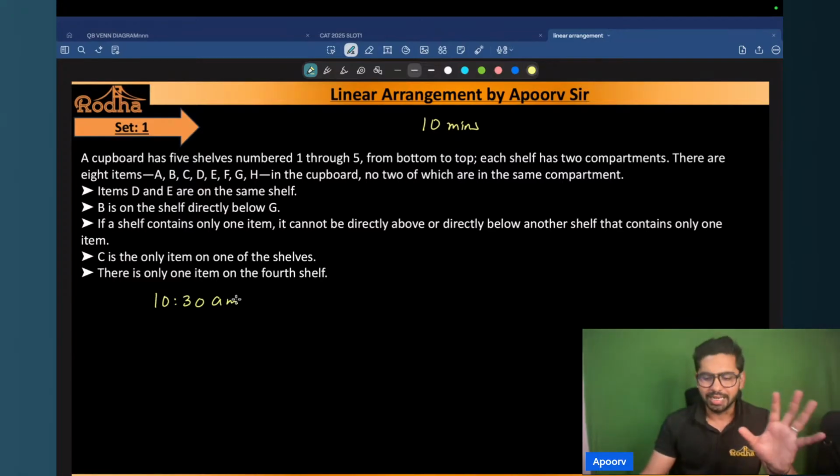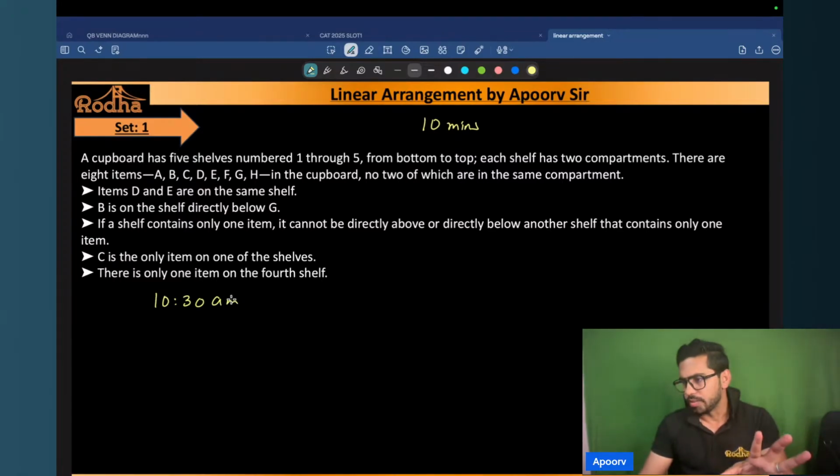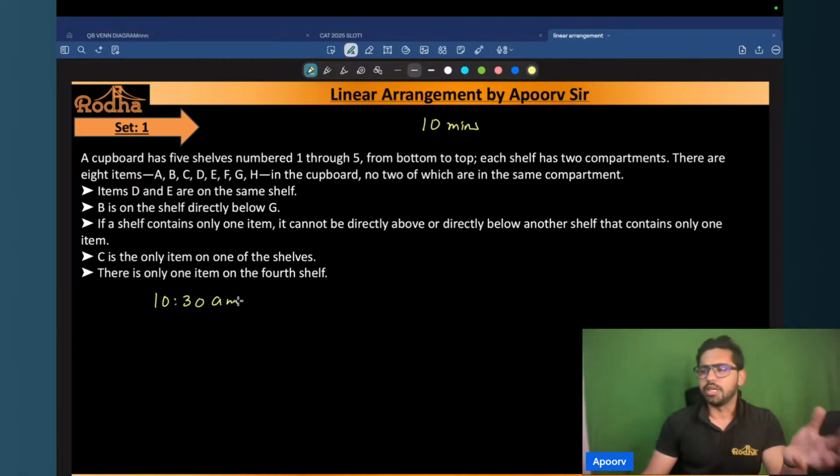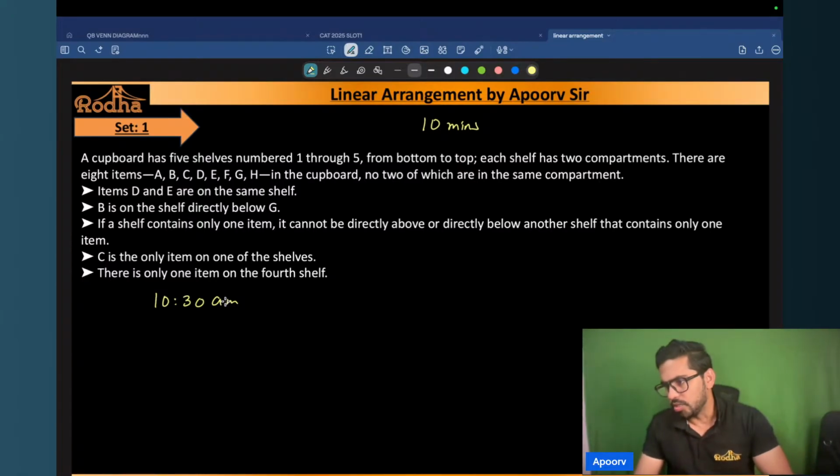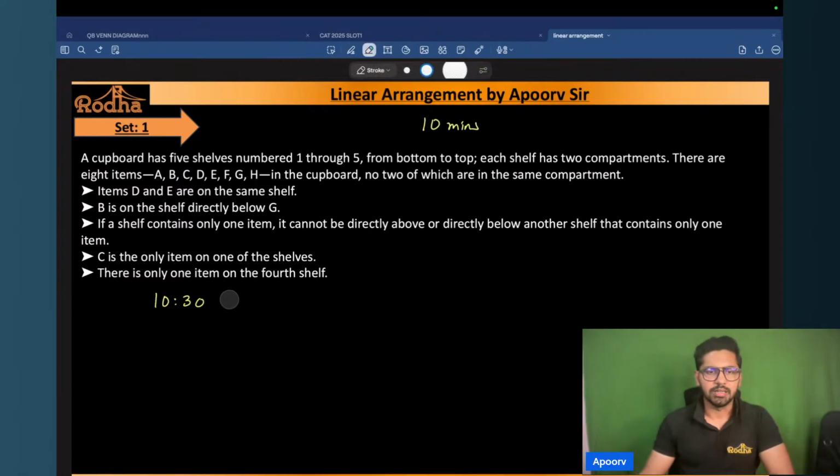The slot is ideally between 10:15 to 2 p.m. So if that slot suits you well, then definitely you can join the batch, right? And also remember that there are recordings as well available. So if you're someone who wants to stick to the recordings, you can do that as well, right? I hope Anshuman, if there are any queries, then other than that, please ask me. I'll be more than happy to answer your queries.